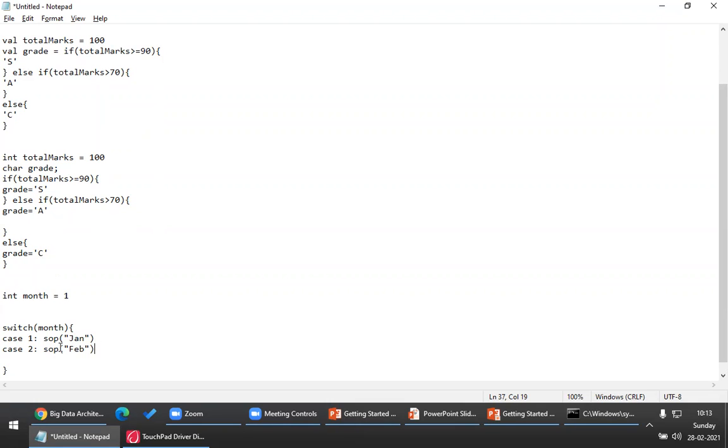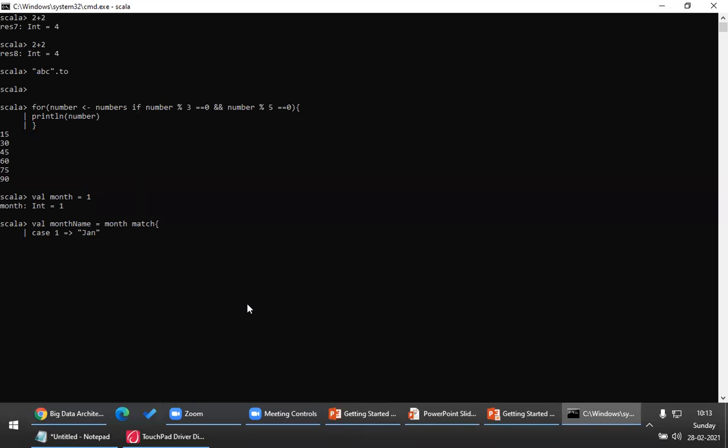Maybe both will be. Yes, definitely both would be printed. Why? Because I did not write a break statement here. Correct? Yes, sir. If I do not write a break statement, it will fall through to the next case. But in Scala, it will never fall through to the next case. So case 1, no break statement here.